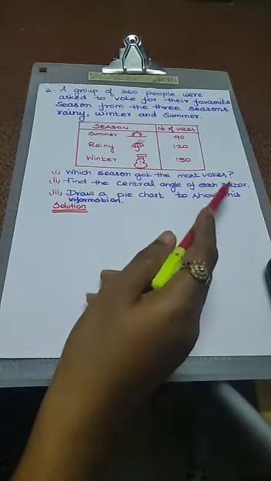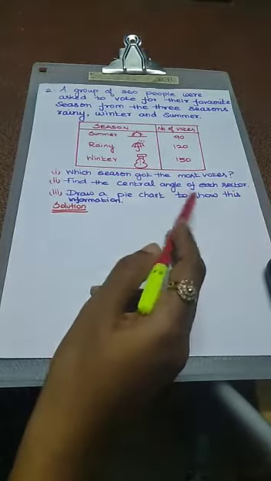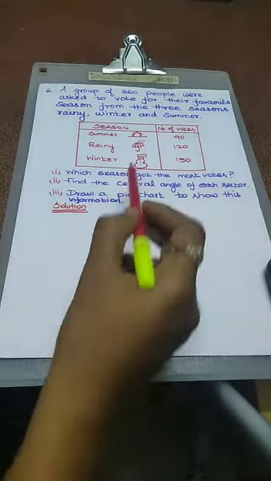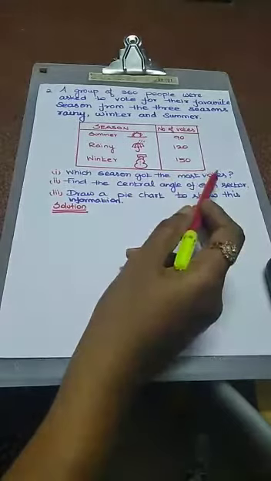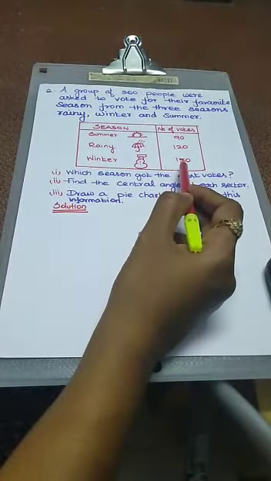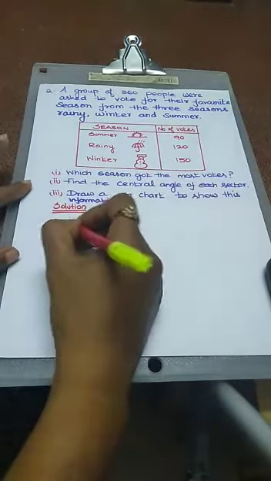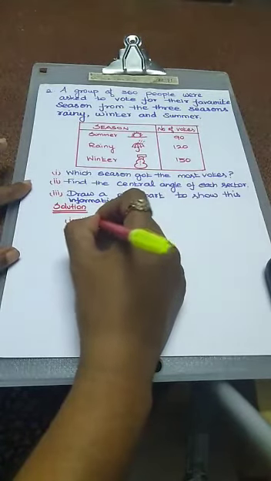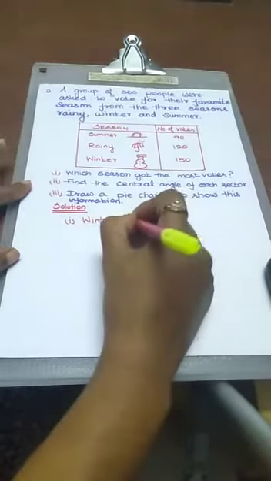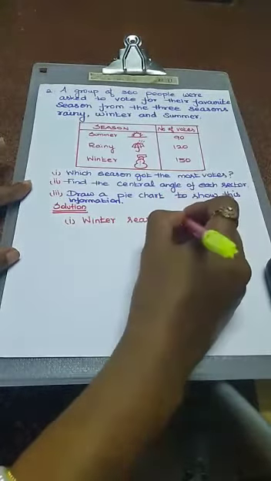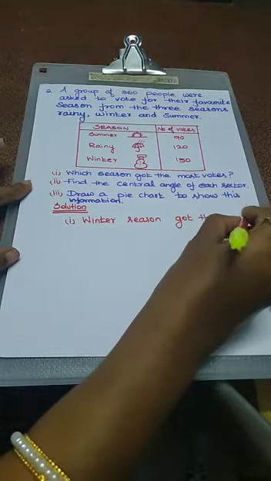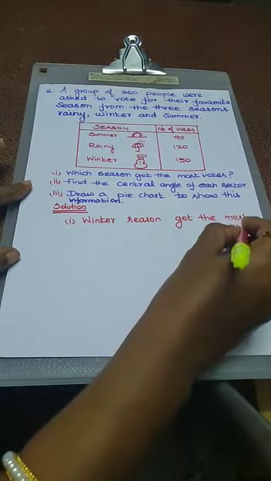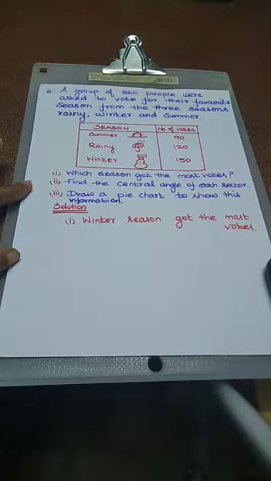Find the central angle of each sector. Draw a pie chart to show this information. Directly we have to tell the answer for the first question. Which season got the most votes? That is winter. So we just mentioned the first subdivision answer directly. Winter season got the most votes. Okay, first subdivision answer over.